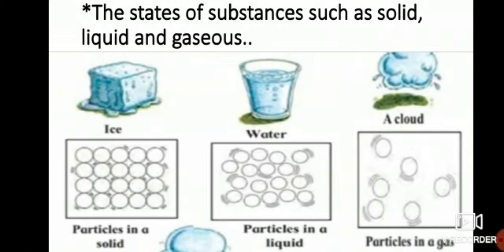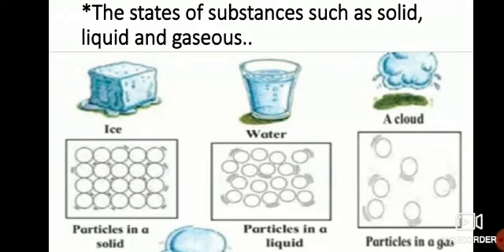Same way in liquid state. When we see water, the liquid does not have a proper shape. In liquids we can say petrol, diesel, water. They are all liquid form, so they don't have shape. They take the shape of the container. If we pour in a glass, they take the shape of the glass. If we pour them in a bottle, they take the shape of the bottle. And how are the particles in a liquid? They are a little far from each other.